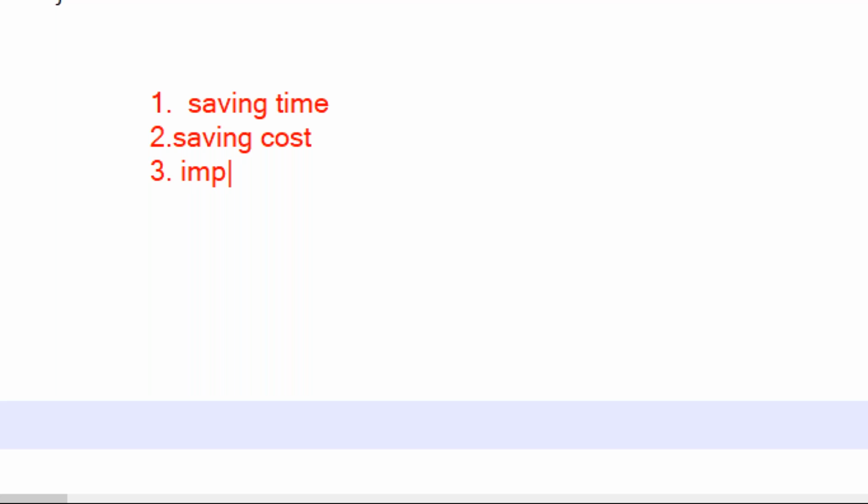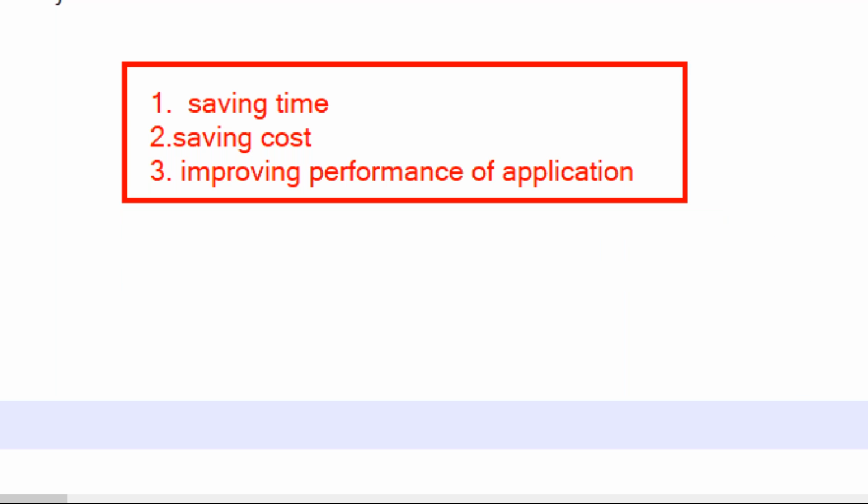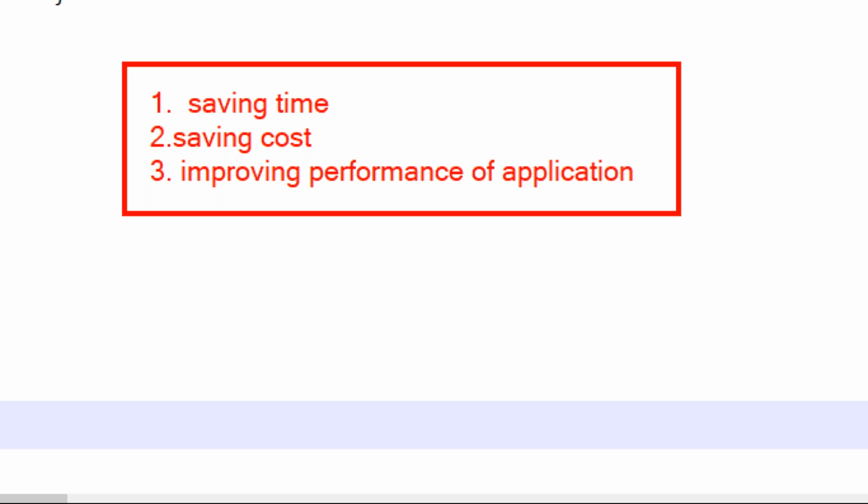Improving the performance of the application, which means the speed of the application is increasing. Clear this one? So always all company people are looking for these things. Within less time and with less cost, I need to develop the best application. That is possible by using the Django framework compared to other languages. Clear this one? Yeah. So this is the major point.